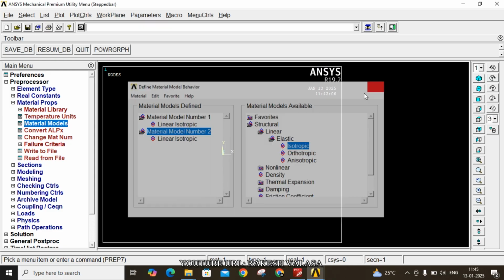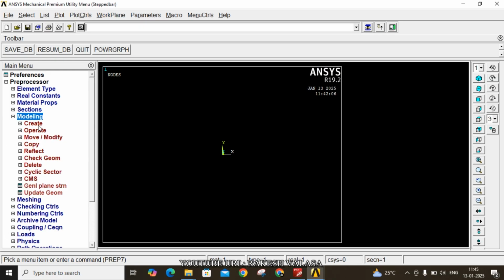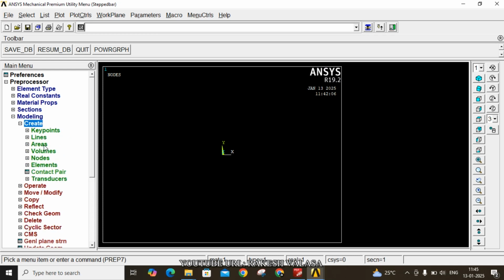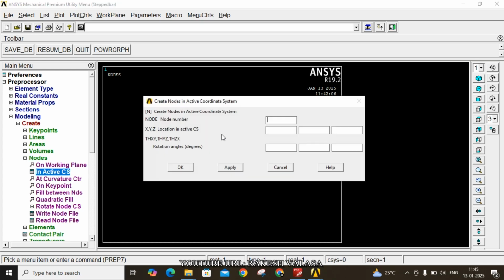Now close this window. The next step is modeling, create nodes, in active CS. Node number 1, the first node starting point is 0, so no need to enter y0, z0, then click on apply.